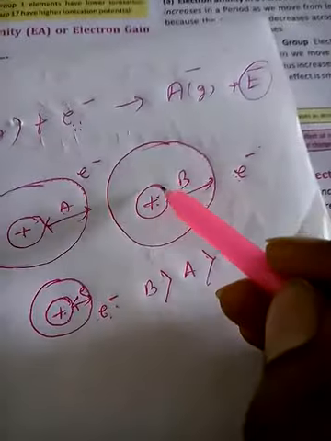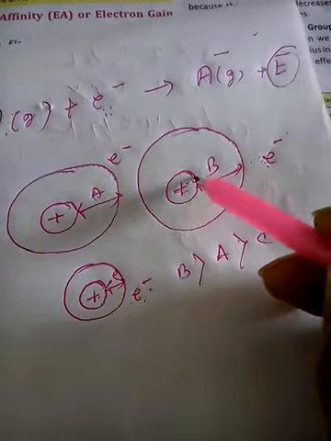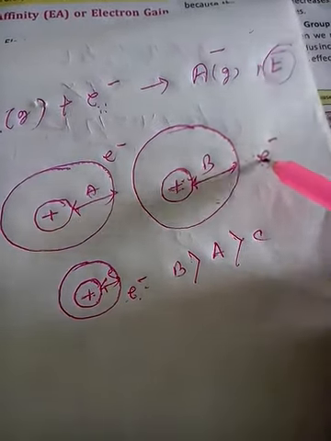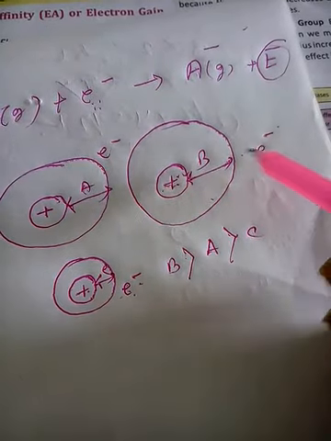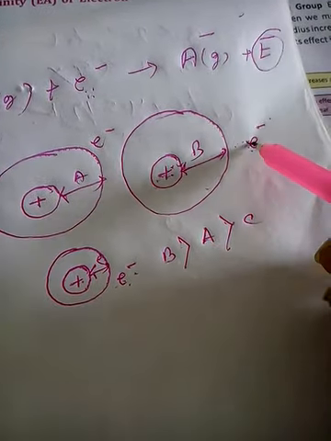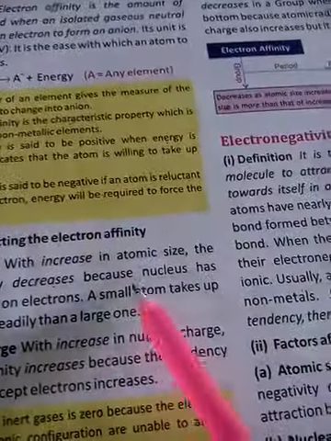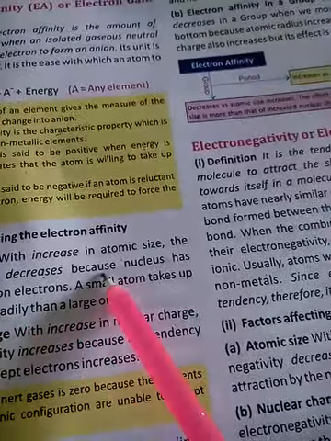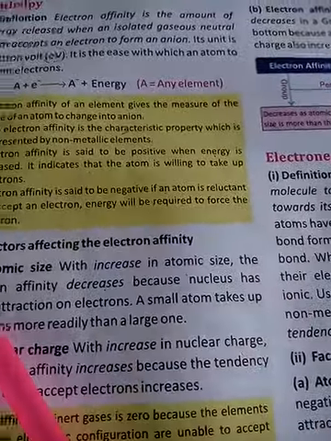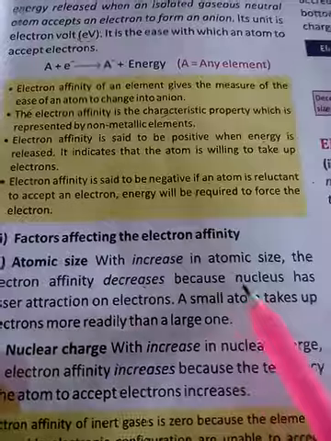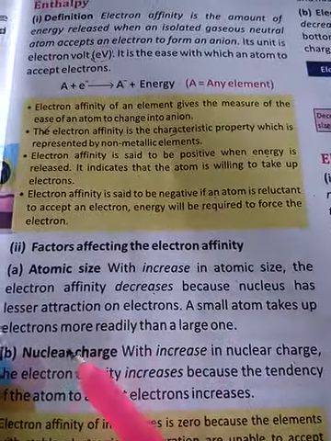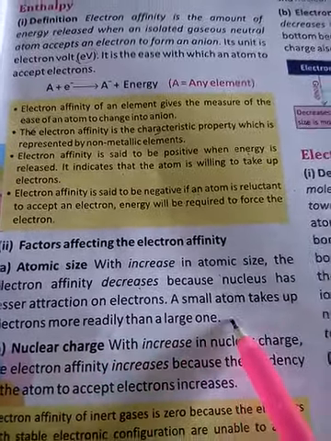So if the atomic size is more, then the distance between the nucleus and the electron will be more. In that case electron affinity will also decrease. Understood? So because the nucleus has lesser attraction on electrons, a small atom takes up electron more readily than a large one.